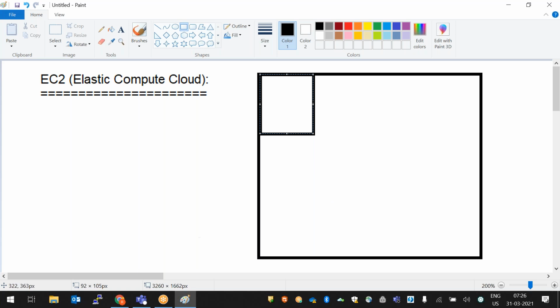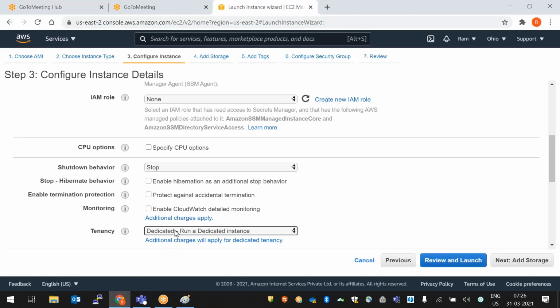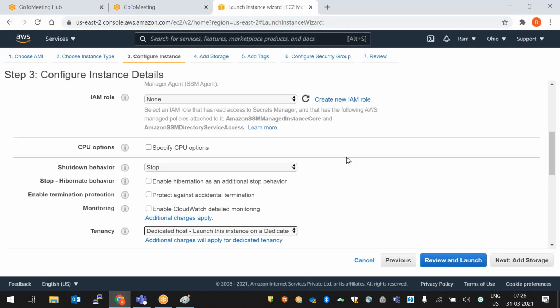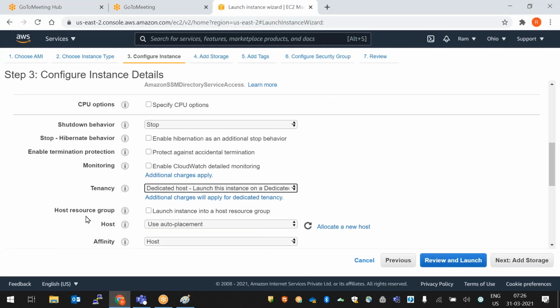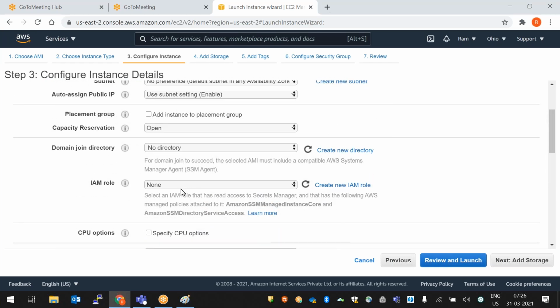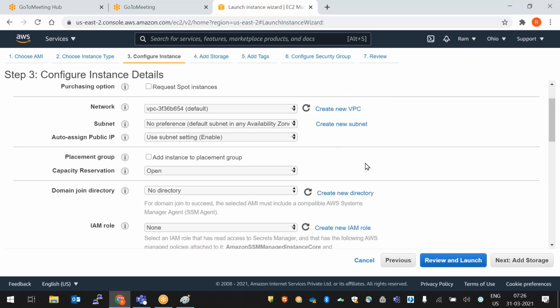Okay, and the third one is dedicated host. Dedicated host means in the data center we have different hosts, and inside the dedicated host we configure our servers. Okay, fine. So this is tenancy. Remaining things we'll see later, when we talk about VPC, IAM and auto scaling. Next, click on next here.